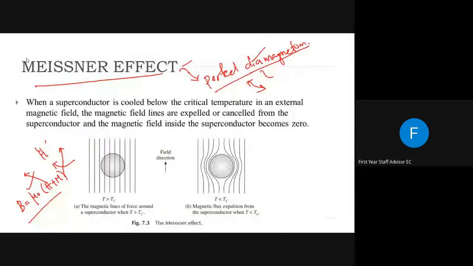So for type 1 superconductors, we've seen that when the intensity of the external field is increasing, after some critical field Hc, what happens immediately at that instant is that all the field lines will enter into this material. But for type 2 superconductors, this emerging of the magnetic field lines into this material is gradual, or it takes time.